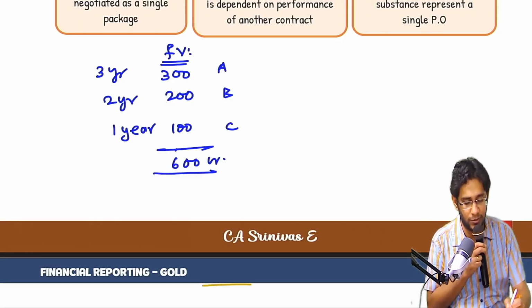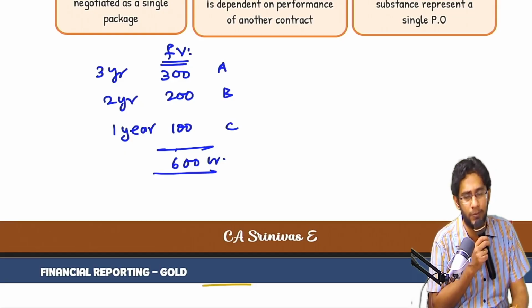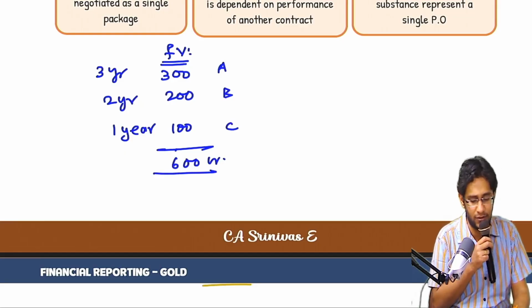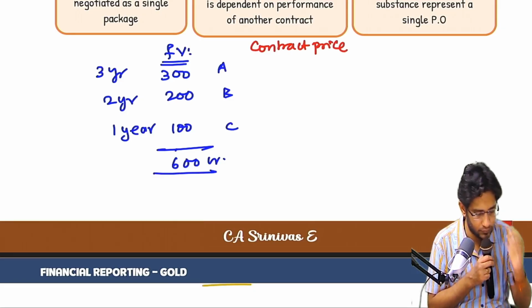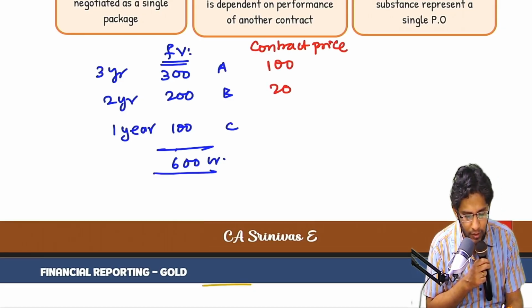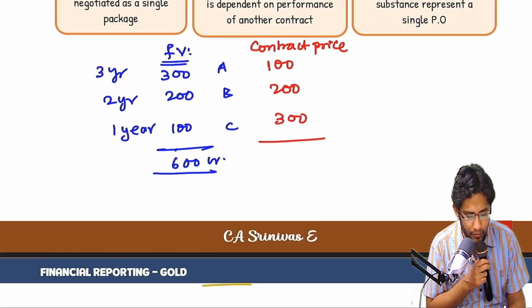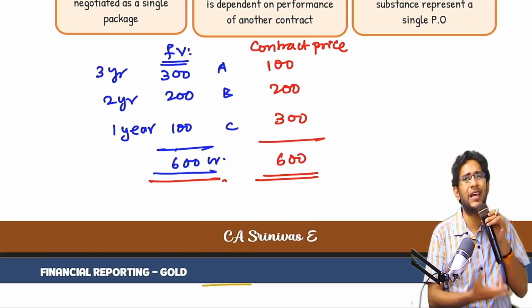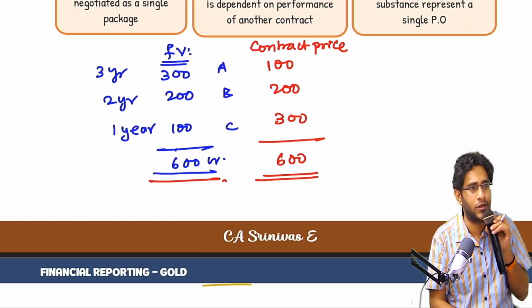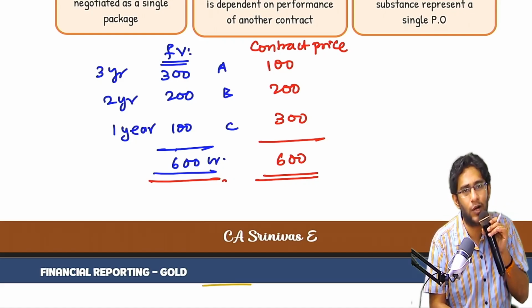What I told the customer is, you will make a small gain, and for you it doesn't make any difference. I told them, what is that gain? The contract price is recorded like this: 100, 200, 300. The customer says, I don't mind, anyway I have to pay you 600 crores. So even if you write it like this, I don't have a problem.